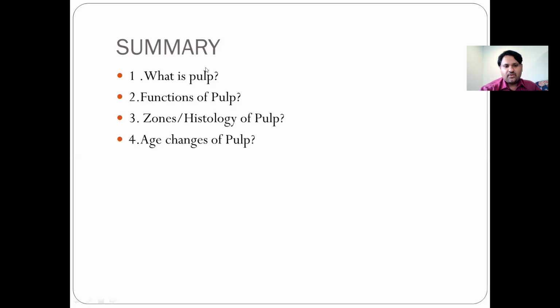Then we discuss the zones and the histology, mainly the different zones one by one. Plus, you need to draw the diagram for each of them, and then the age changes. In the age changes, we must remember to write about even the denticles and the pulp stones, along with all the other important points.